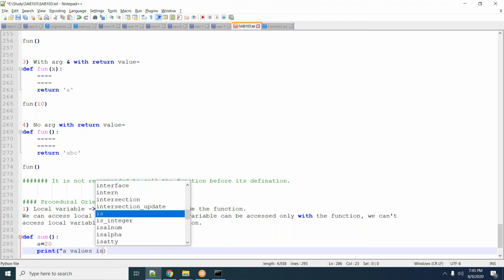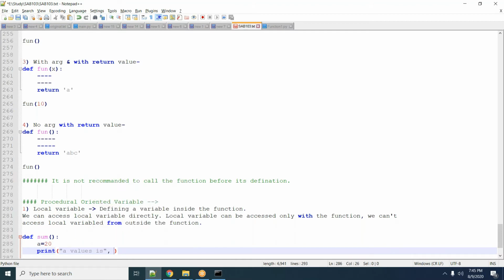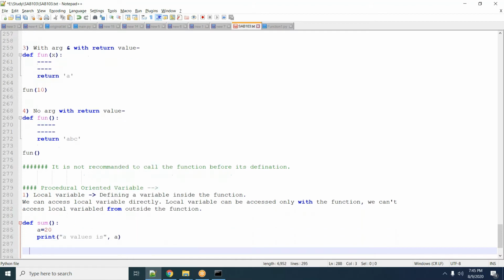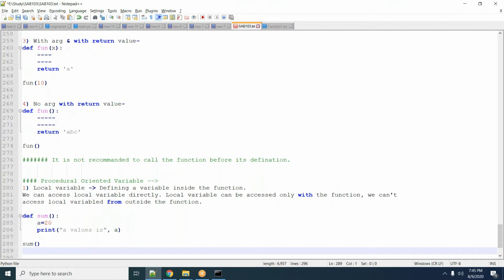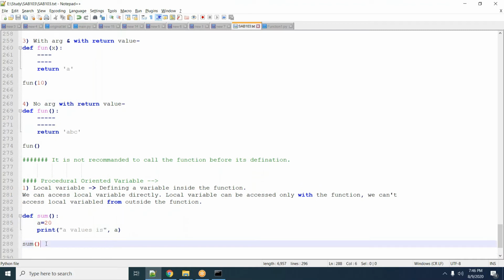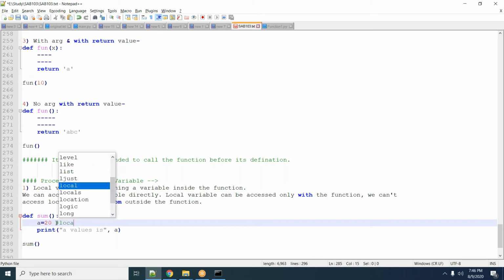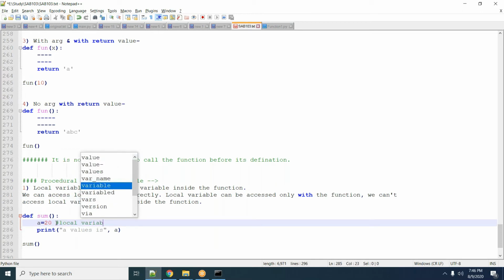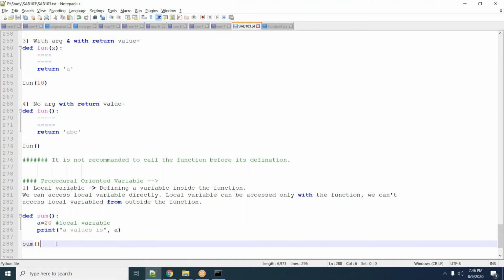I am printing "a value is", comma, a, and then I am calling this function, sum. This is my program. So what I'm saying is any variable inside the function is known as a local variable.